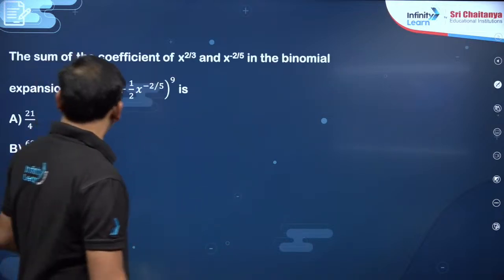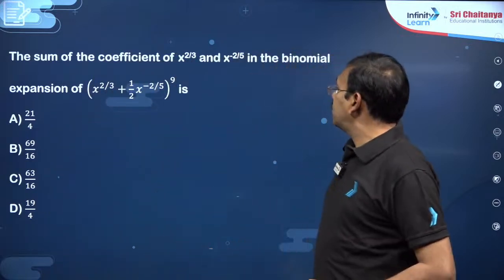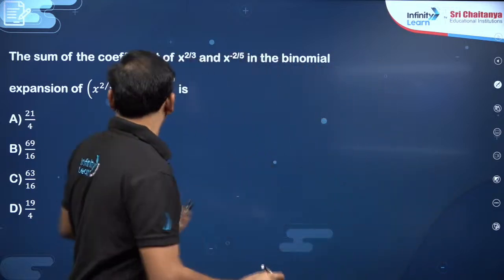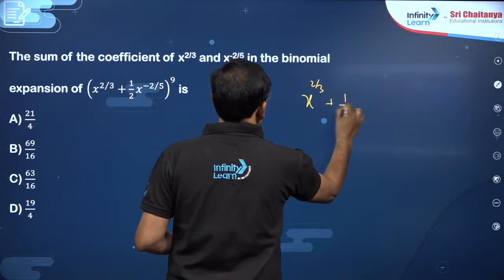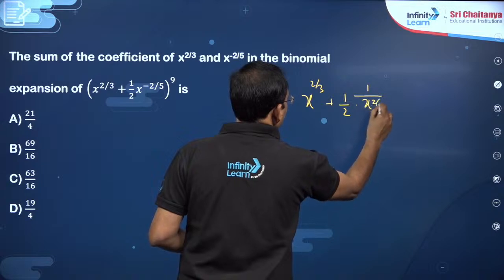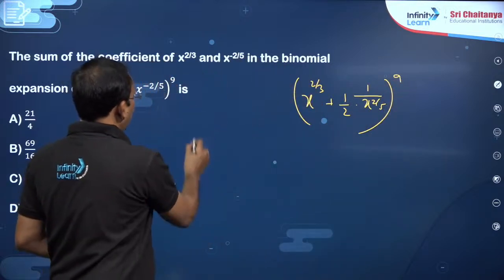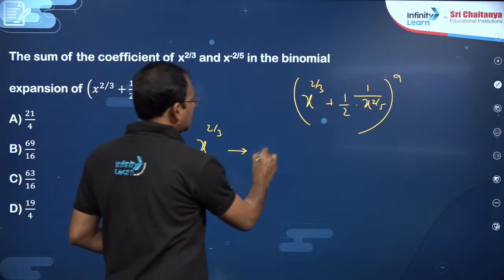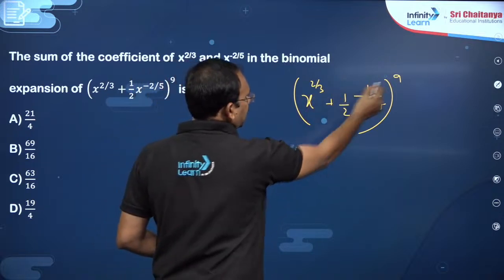Now you see this question: the sum of the coefficients of x power 2 by 3 and x power minus 2 by 5 in the expansion of this. You see, dear student, try to find it simply. The expression is (x power 2 by 3 plus half into 1 by x power 2 by 5) whole power 9. You want to find the coefficient of x power 2 by 3. So how to find r, my dear friends? r is equal to np, where this is p, this is n.